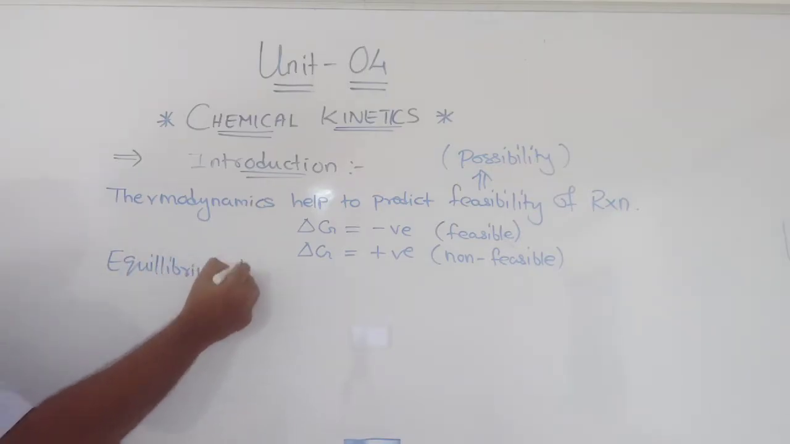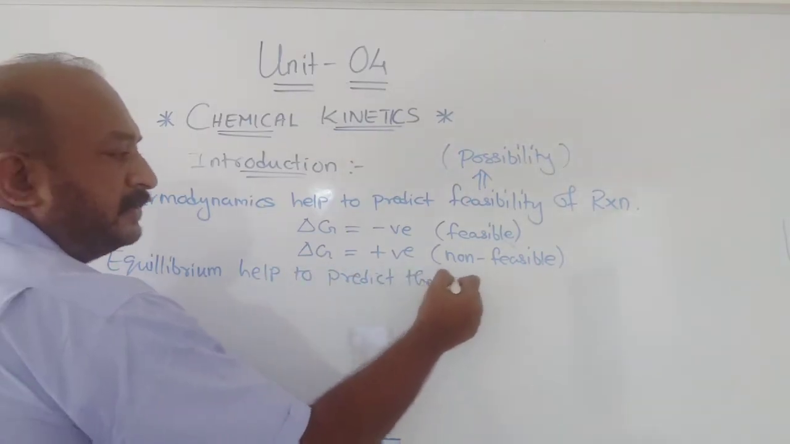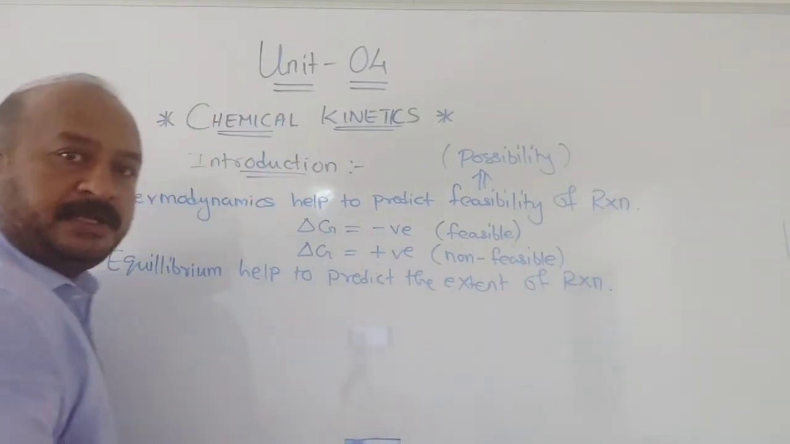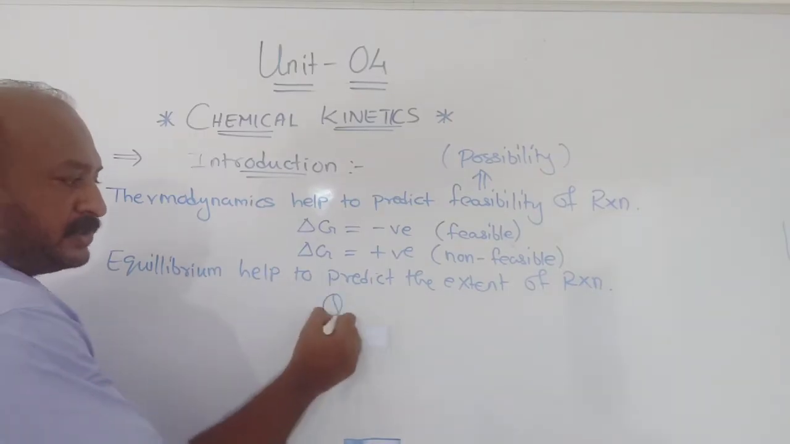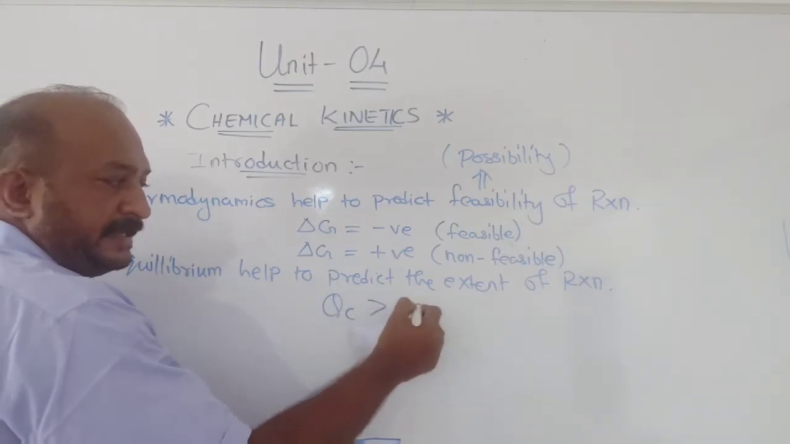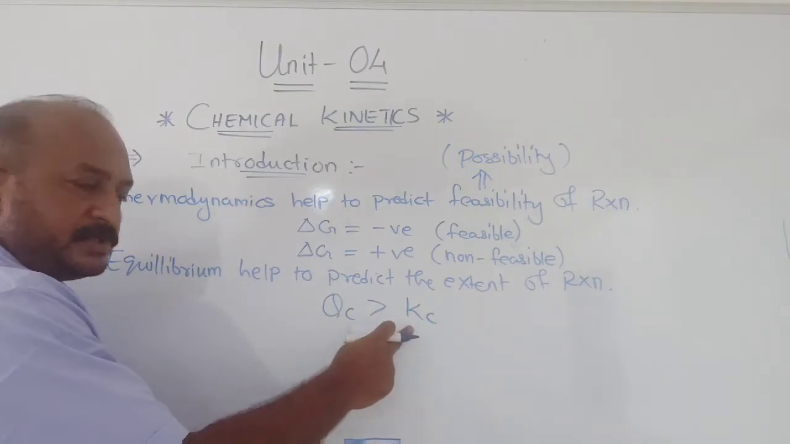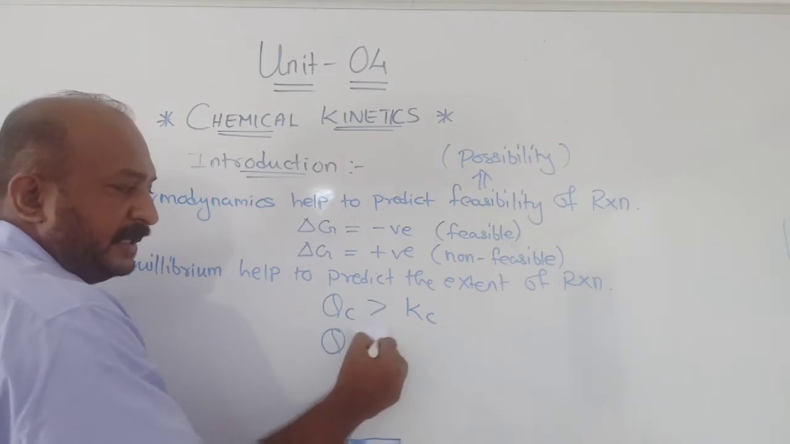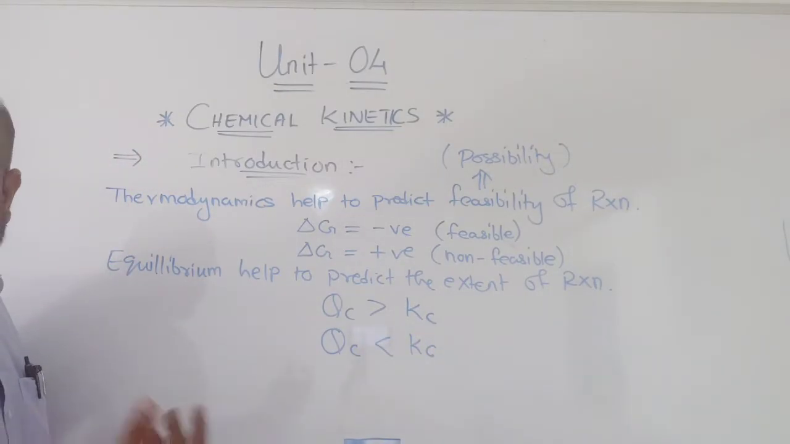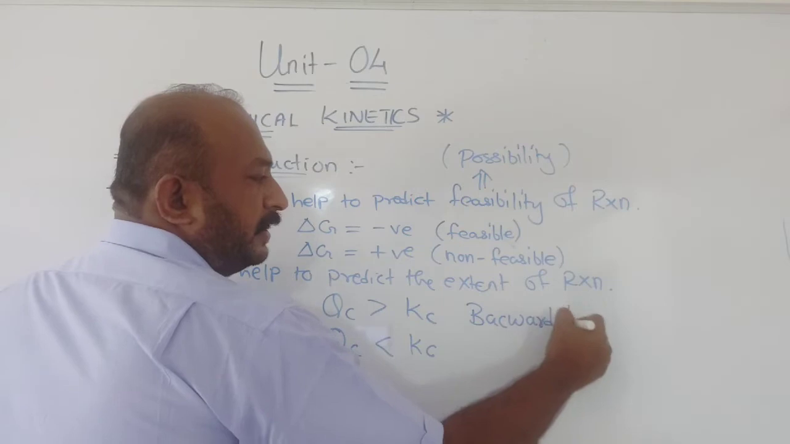Now when we talk about equilibrium, it helps to predict the extent of reaction. What is the meaning of that? When we talk about Qc, the reaction quotient, and Kc, the equilibrium constant, we have studied Qc greater than Kc and Qc less than Kc. If Qc is greater than Kc, we can say it is in the backward direction.